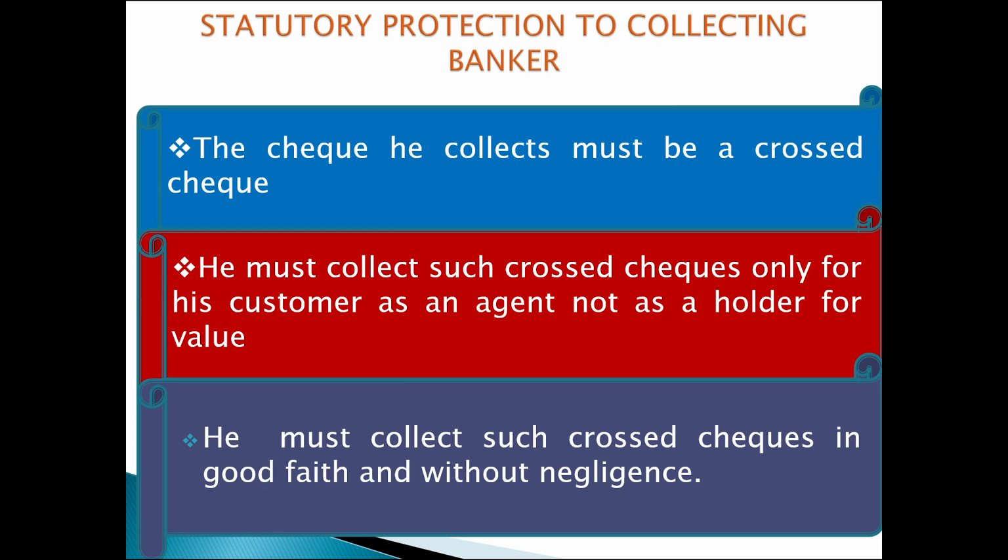Next, we are going to talk about statutory protection to the collecting banker. According to section 131 of the Negotiable Instruments Act, statutory protection is available to the collecting banker only if he fulfills the following conditions. The cheque he collects must be a crossed cheque. Next, he must collect such crossed cheque only for his customer as an agent, not as a holder for value. He must collect such crossed cheque in good faith and without negligence. First one, the cheque he collects must be a crossed cheque.